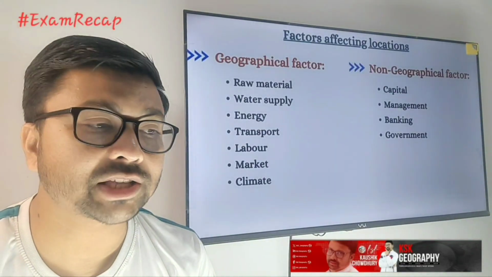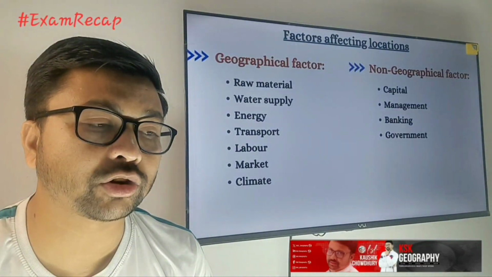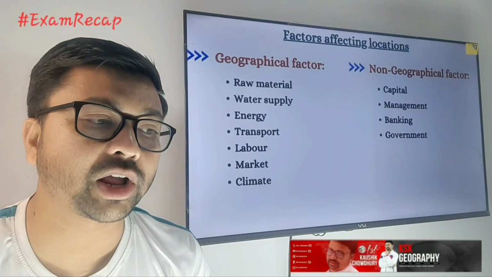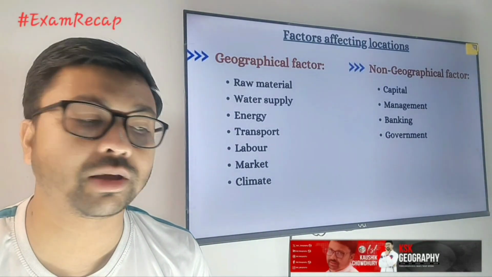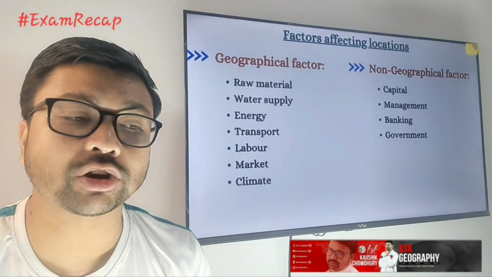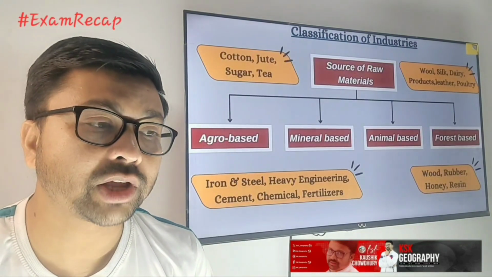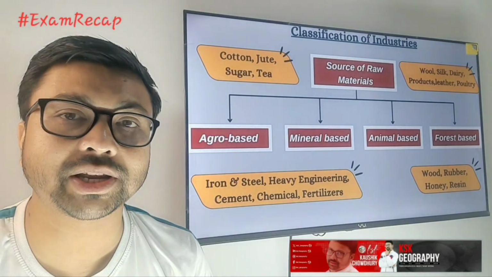So here you can see it has been classified into categories like geographical factors and non-geographical factors. Geographical factors are the raw material, water supply, energy, transport, labor, market and climate. Non-geographical factors are the capital, management, banking and government. So here you can see the classification of industry.